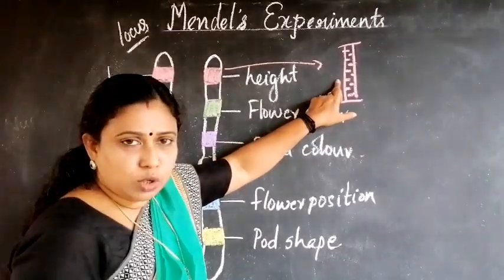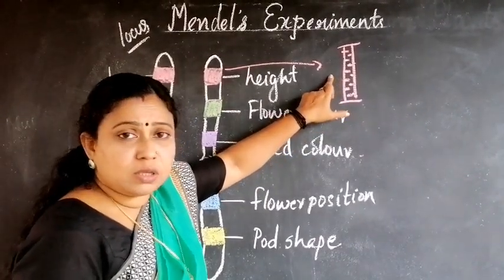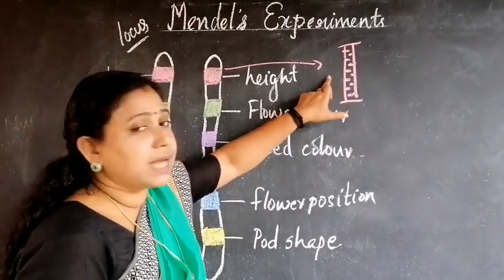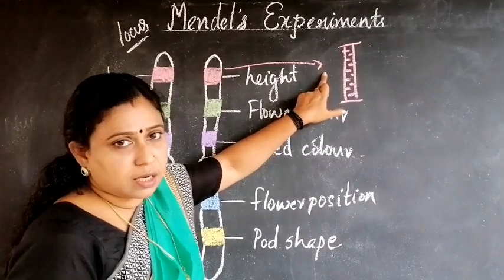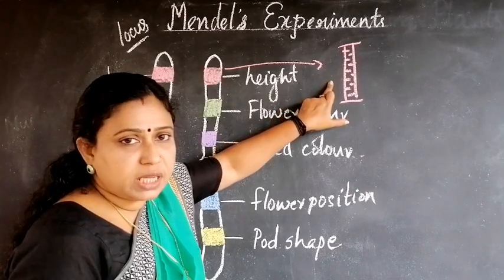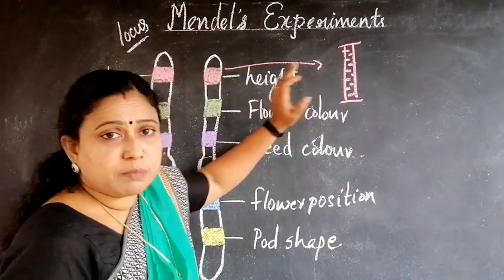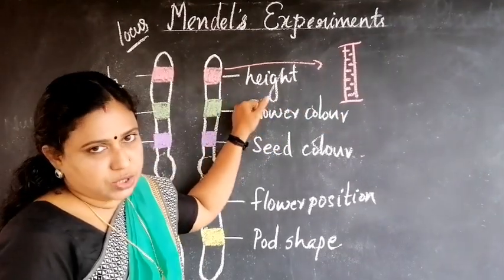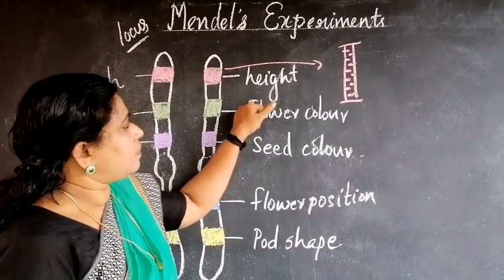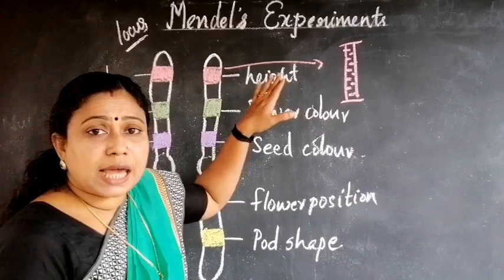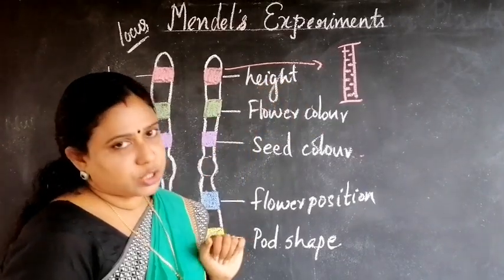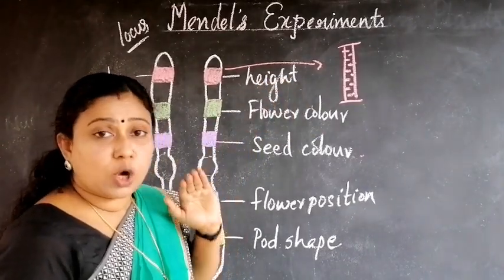And these DNA molecules can code for the synthesis of a protein in the cell. And these proteins help to express the particular character, height. That is how the characteristics are expressed in an organism.